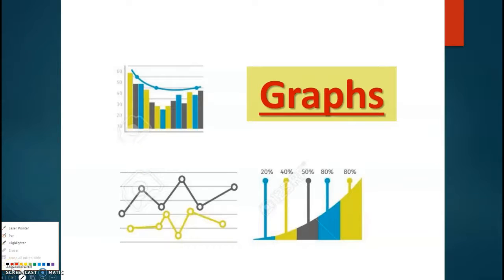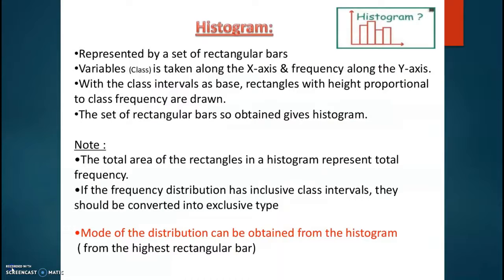Our next topic is graphs. Data in the form of grouped frequency distributions are generally represented by frequency diagrams like histogram, frequency polygon, frequency curve and ogives. So first one is histogram. A histogram is a two-dimensional diagram.